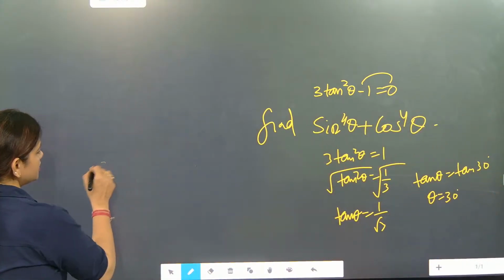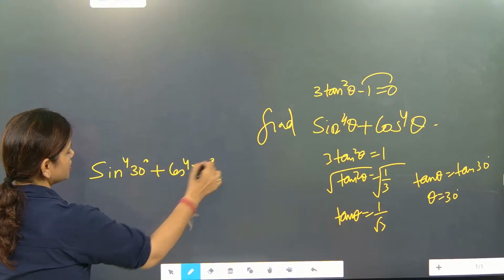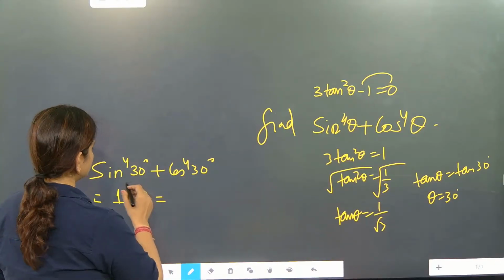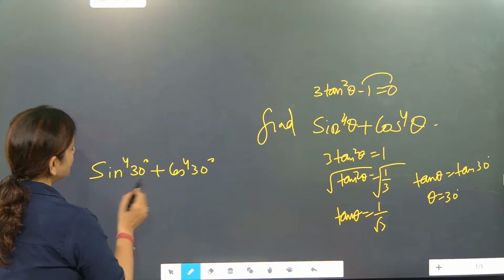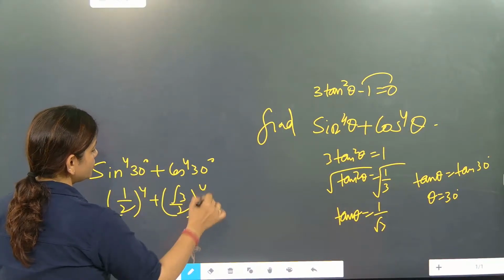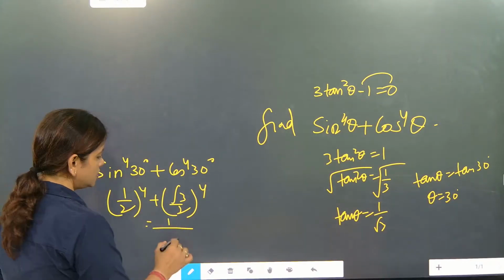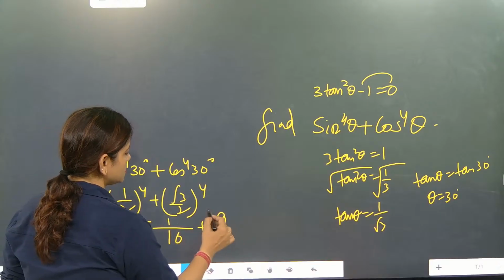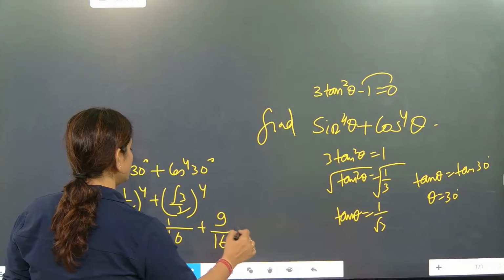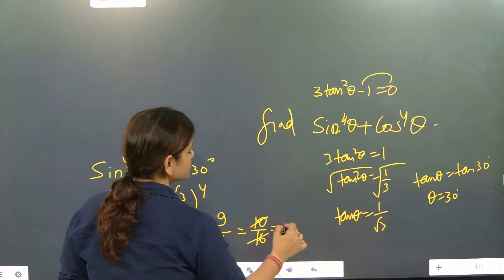Once theta is coming as 30 degree, sin 4 30 degree plus cos 4 30 degree. If you solve, answer will come 1. Tube lights. What is this? We'll check the answer. Oh, the power 4 is there now. We will check. So (1 by 2) to the power 4 plus (root 3 by 2) to the power 4. 2 to the 4 is 16. 16 plus, root 3 will become 3, 3 3s are 9, so 9 by 16 is coming. Okay, 10 by 16. Sorry, I thought sine square is there, it is sine 4. So it is coming 5 by 8.